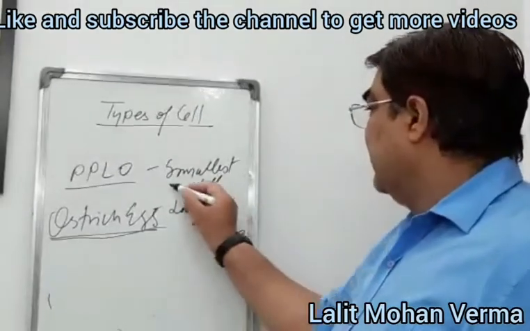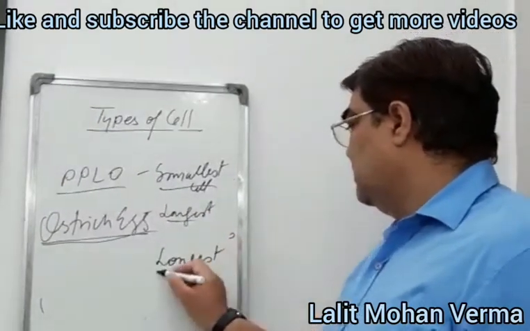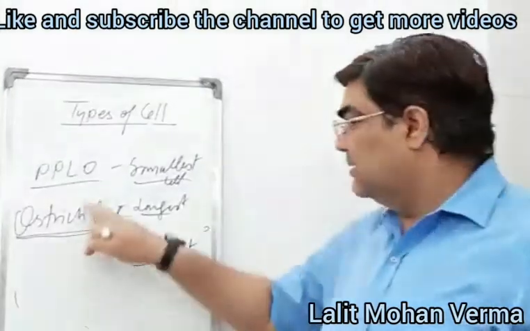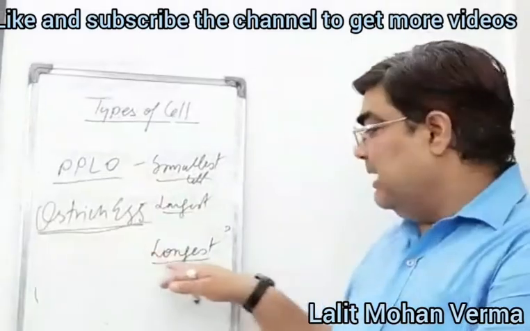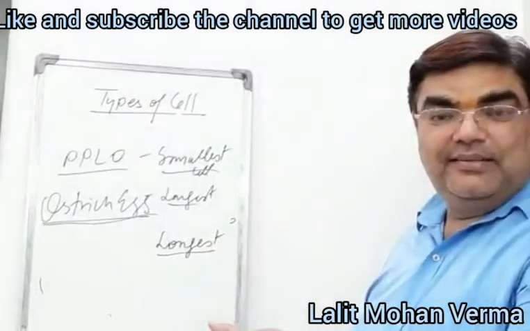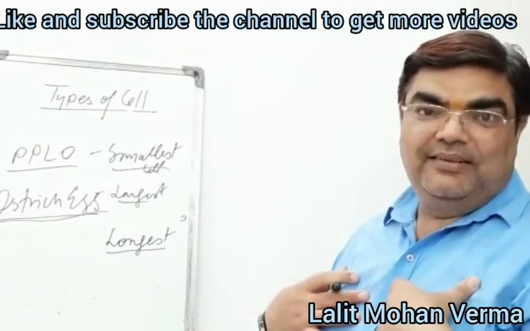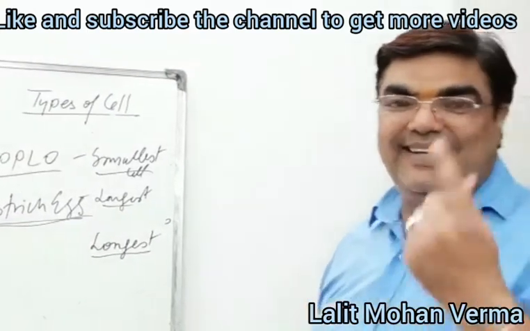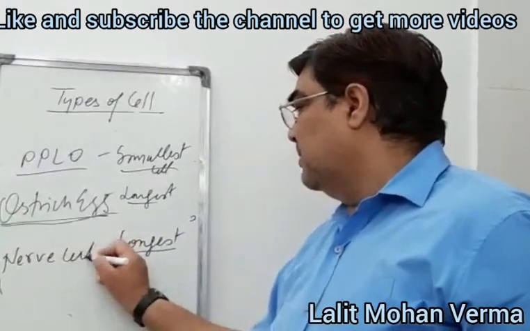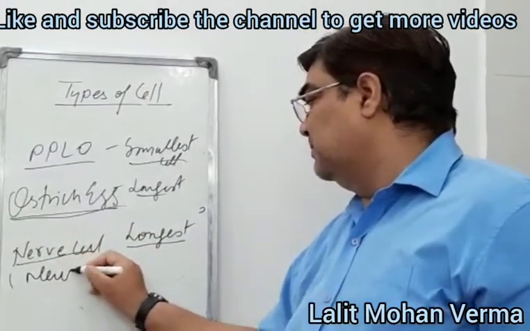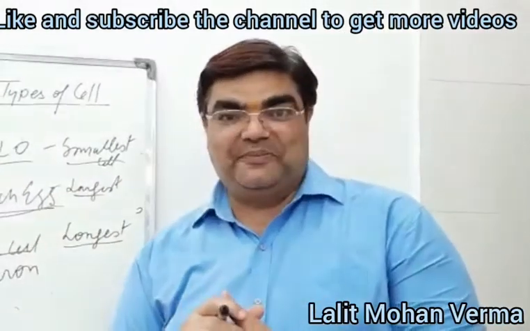Okay. The next is longest. Smallest is PPLO. Largest is the ostrich egg. And what is the longest cell? Think again. Yes, it is present in our body. Okay, you are again right. This is the nerve cell, you can say neuron. This is the longest cell ever.